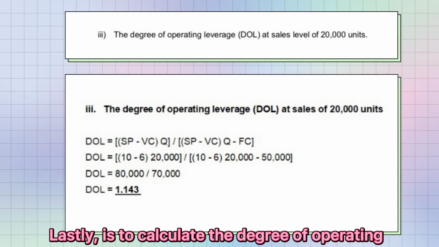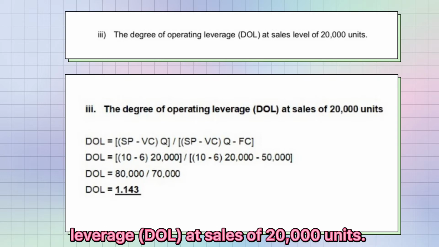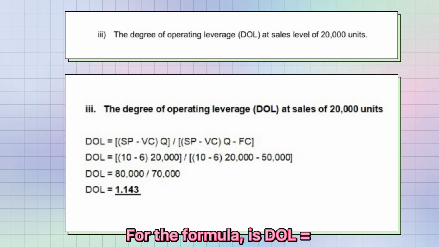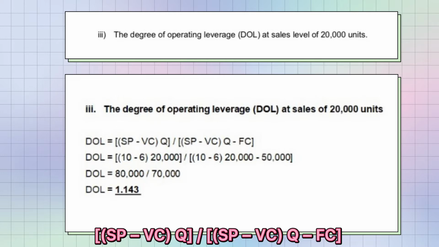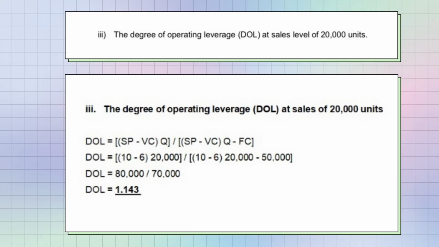Lastly, calculate the degree of operating leverage, or DOL, at sales of 20,000 units. The formula is DOL equals bracket SP minus VC times Q close bracket divided by bracket SP minus VC close bracket Q minus FC close bracket.